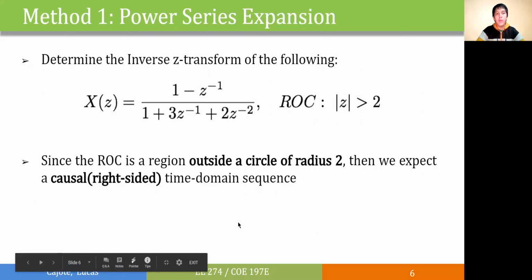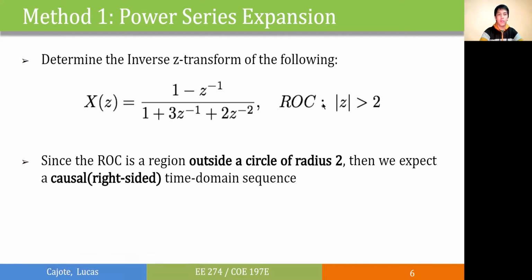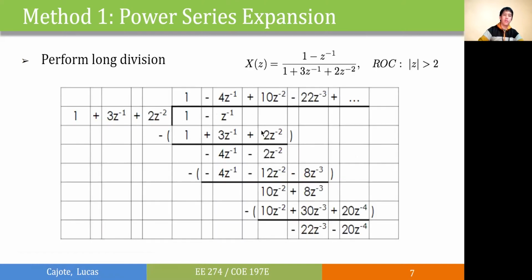Now let's get the inverse Z-transform of our example. Here we have a causal signal as shown by the ROC. So let's rearrange the terms in decreasing powers of z, which is already done here. If we perform polynomial division, we'll get this particular quotient. And these terms are already the impulses in our time domain.